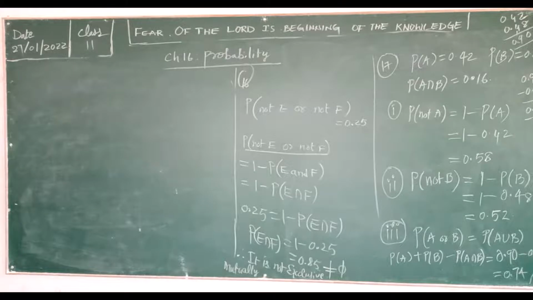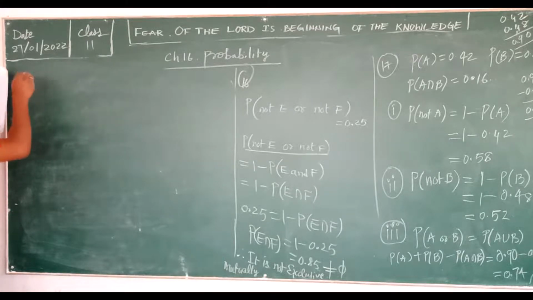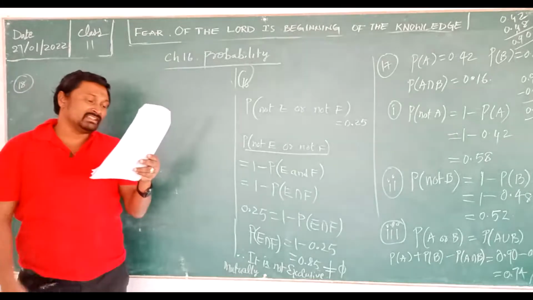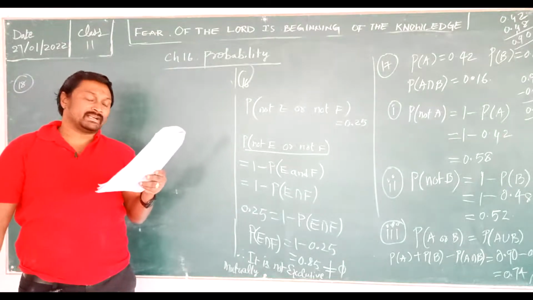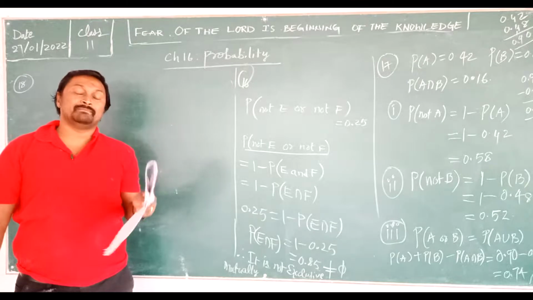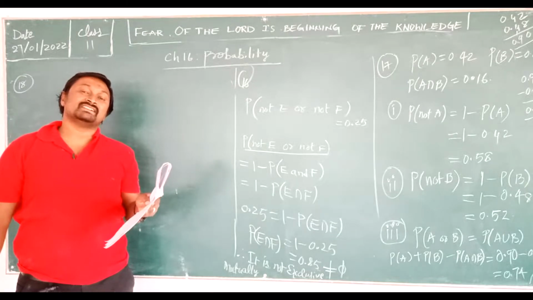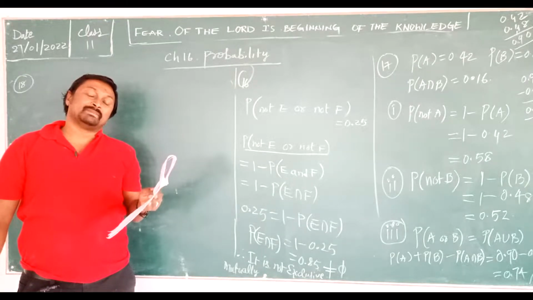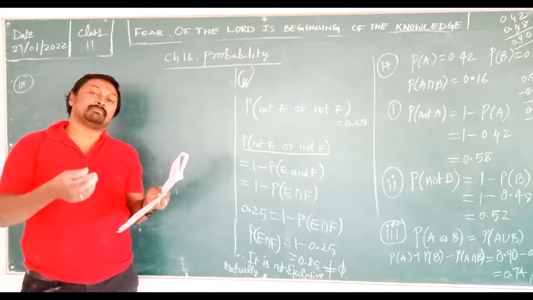Let's move to the next one, that is the 18th question. In 11th class of a school, 40% of students study mathematics. Always remember, percentage is nothing but a probability.